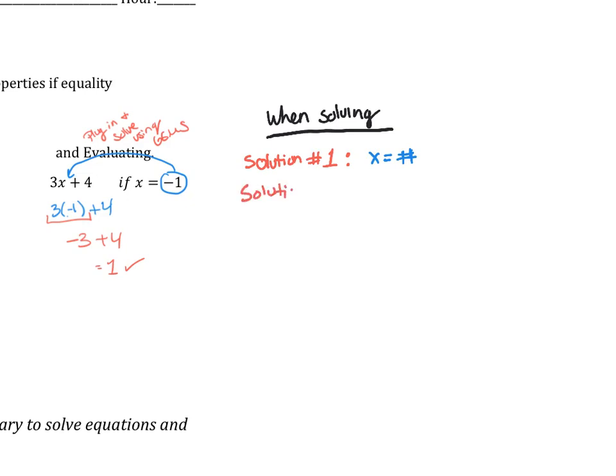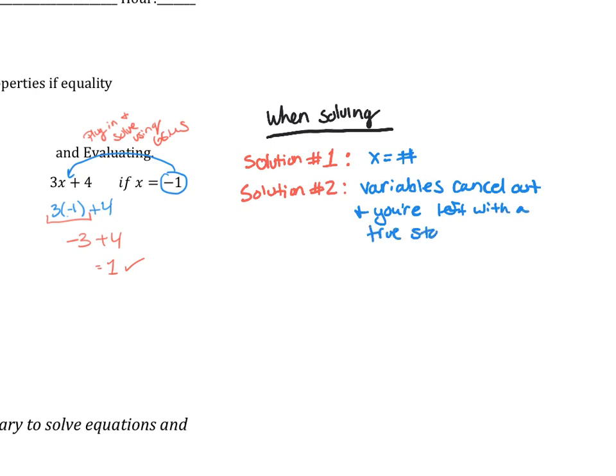Solution number 2, you're solving, you're trying to get the variables by itself, but the variables all cancel, and they're all gone. And then you're left with a true statement. I'll show you what that means in a minute. So for example, you're solving, variables cancel out, you're left with -1 equals -1. Well, that is true. That's always going to be true. They are the same number. So when this situation happens, then we have infinite solutions.